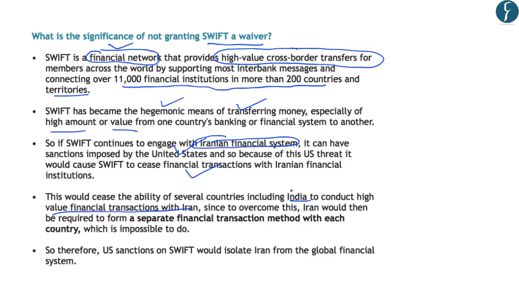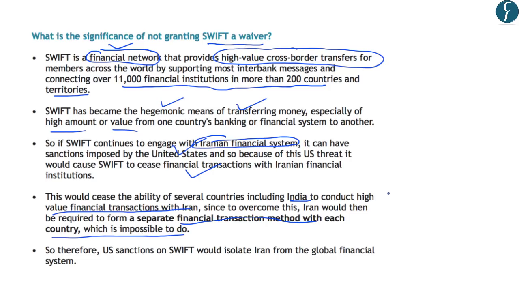And you should know that this financial network is required by countries like India to pay for its imports from Iran. However, if sanctions are imposed on the SWIFT financial network, India will not be able to pay for its imports from Iran. And to overcome this, Iran will have to form a separate financial transaction method with each country, which is impossible to do right now.